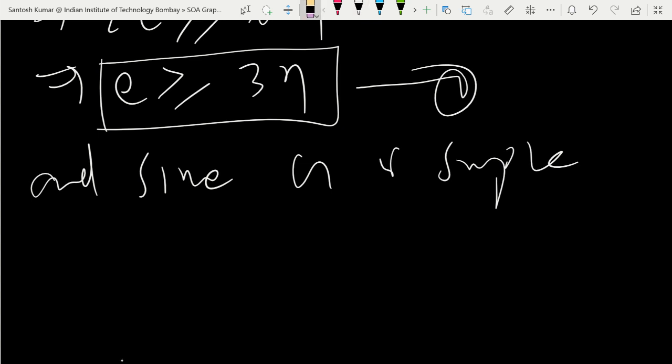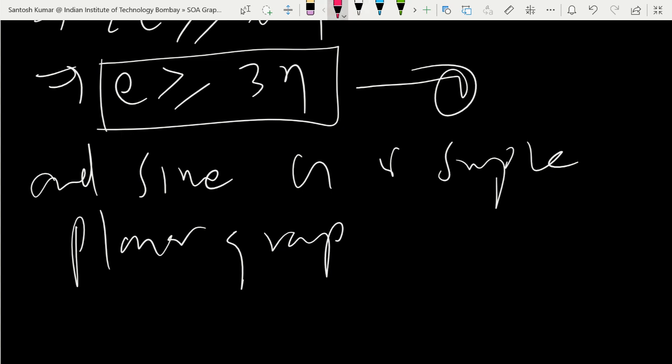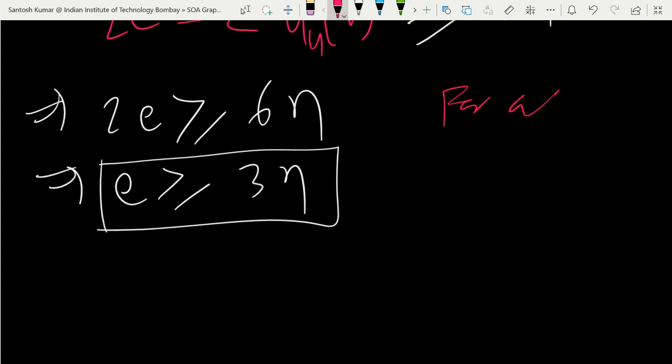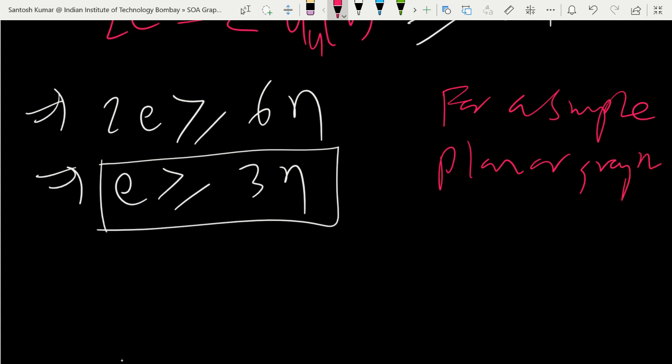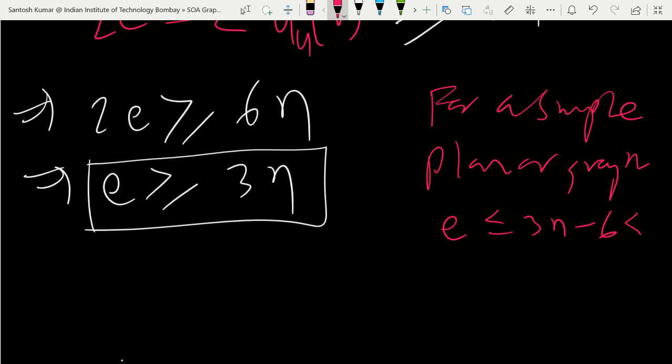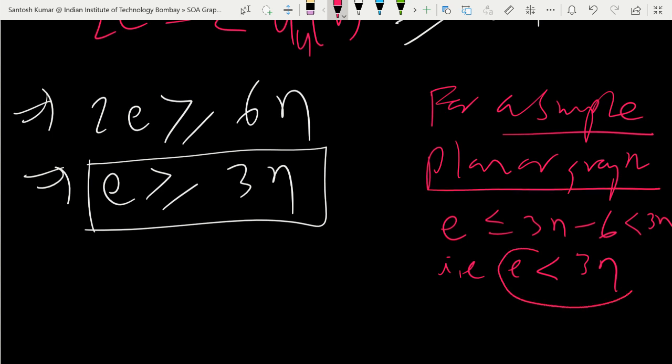And since G is a simple planar graph, you just think, you don't have to write much. Actually this is the contradiction of what? So what do you know? For a simple planar graph, you know that E is less than or equal to 3n minus 6, and 3n minus 6 is strictly less than 3n. So in short you can write E is less than 3n. So when G is a simple planar graph, E must be less than 3n.